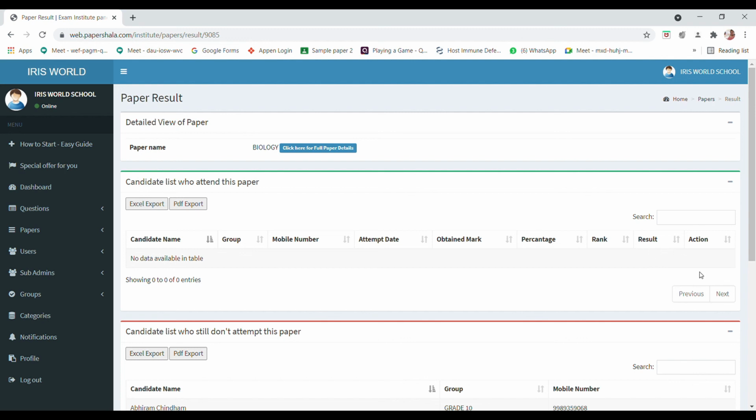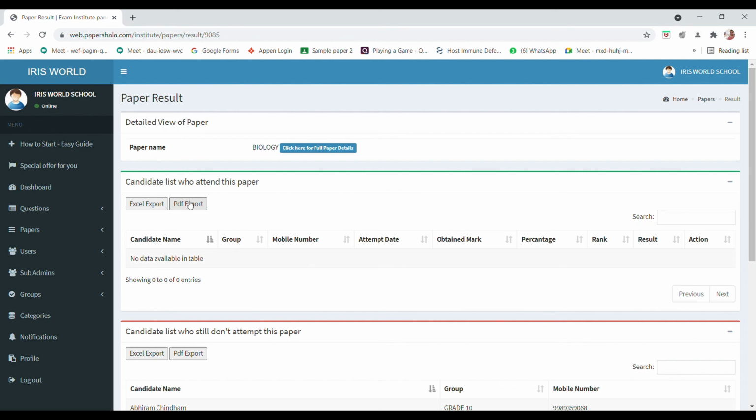Then the ranking system: based on the marks they get, the first priority is who submitted first. If the person who submitted first and the person who submitted last both have full marks, then the first person comes as the first rank. So total score plus the submission time is the method to give the ranking. It's okay for the ranking system, this is not the main part for the students to finalize, because the same number can be given here. The same score can come but with different rankings. Then how to get your result? You have to go for Excel export or PDF export, where you will get all the questions.